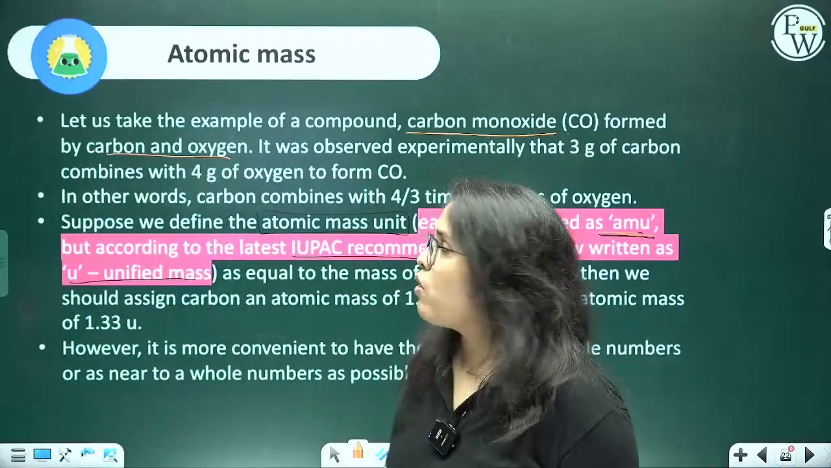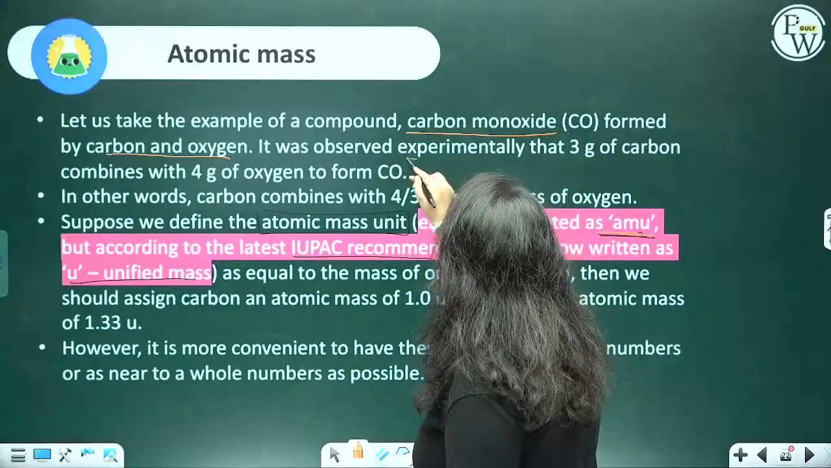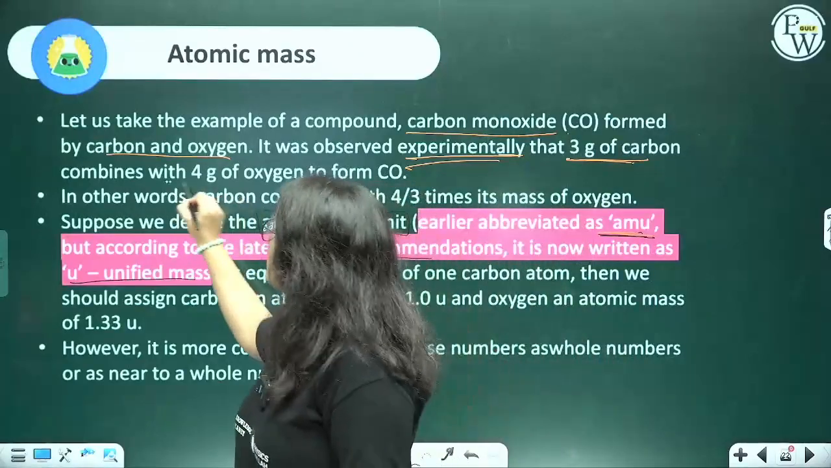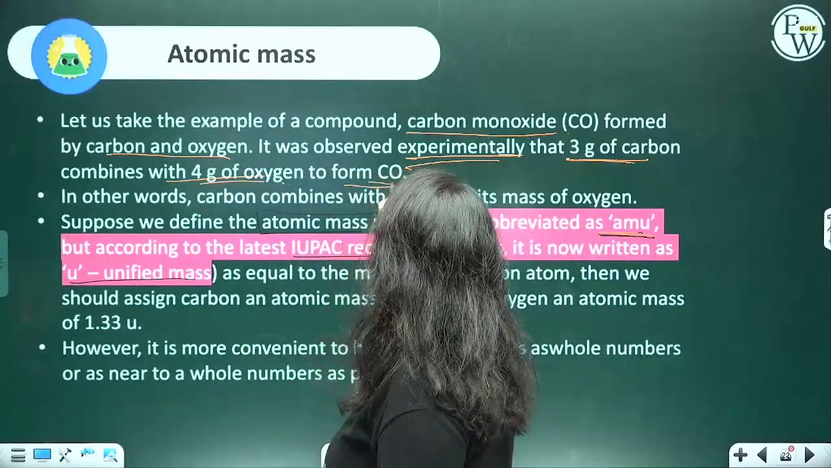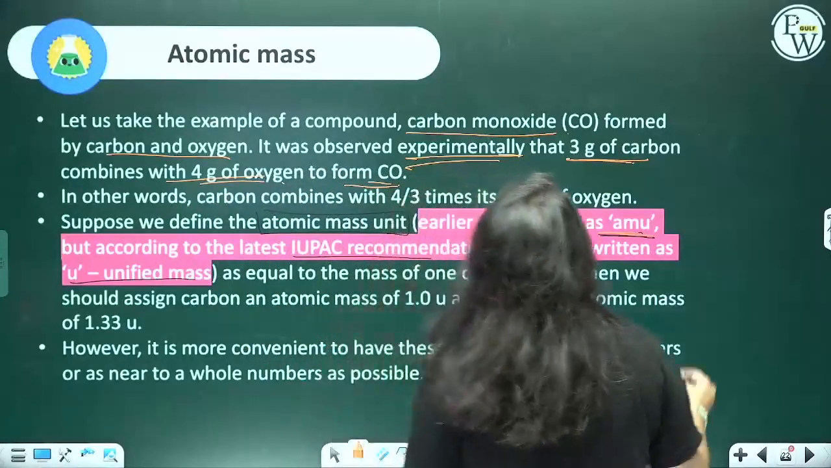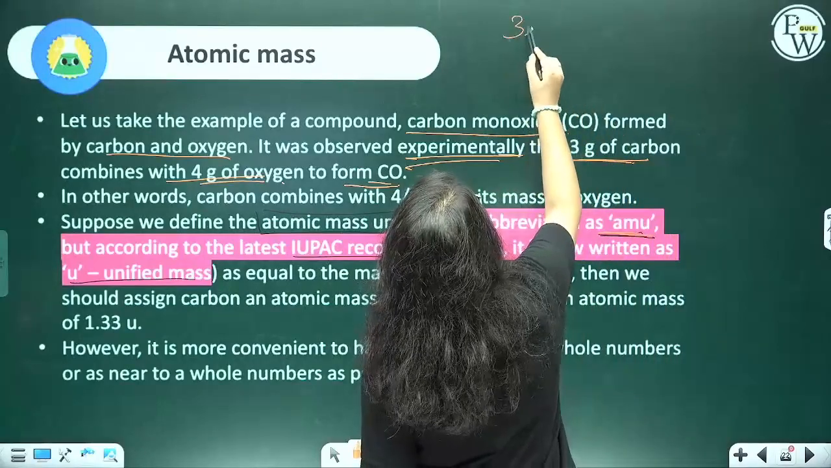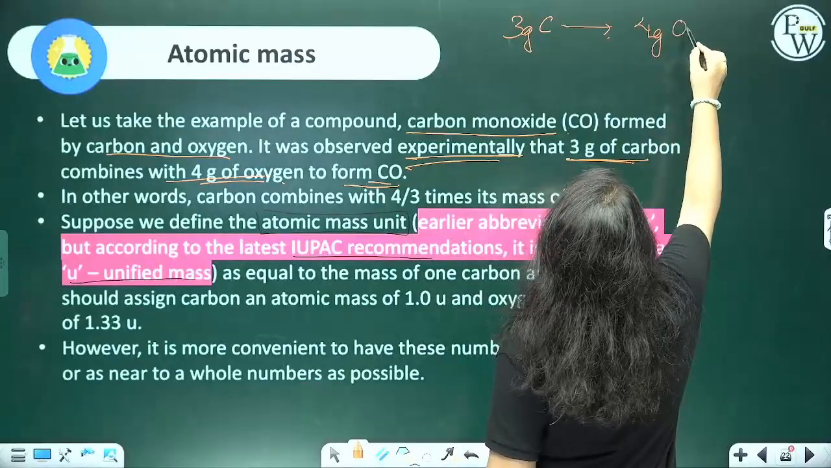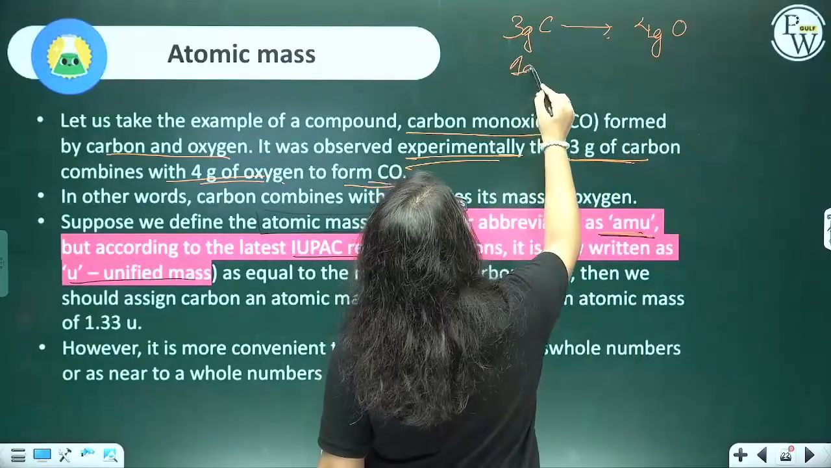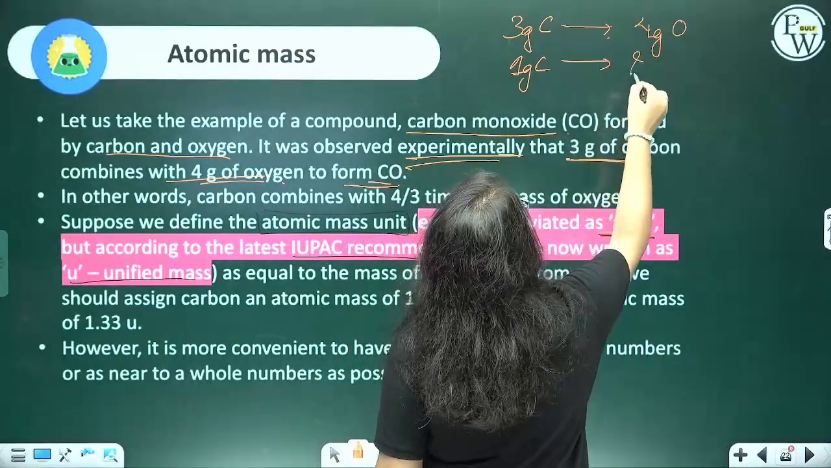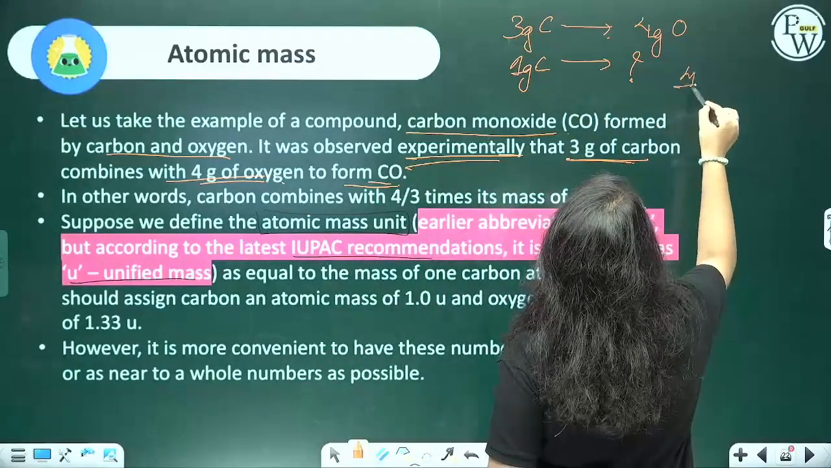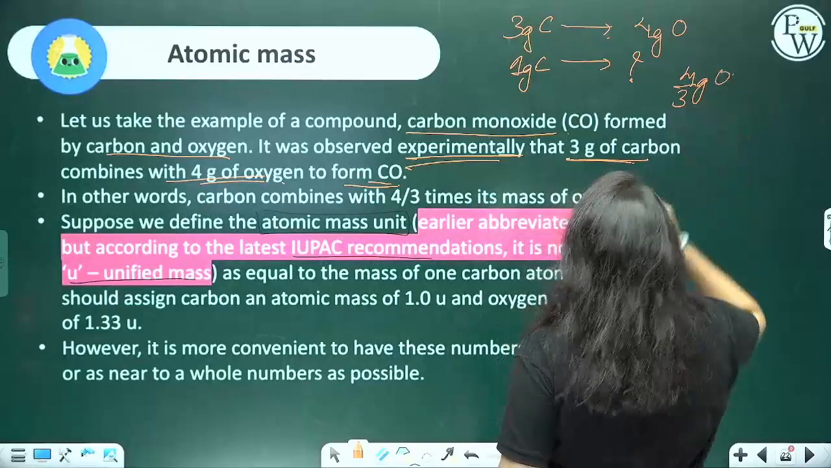Carbon and oxygen. It was observed experimentally that 3 grams of carbon combines with 4 grams of oxygen to form carbon monoxide. That is, 3 grams of carbon requires 4 grams of oxygen. So, 1 gram of carbon would require how many grams of oxygen? It would require 4 by 3 grams of oxygen.